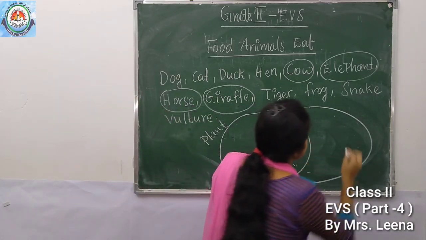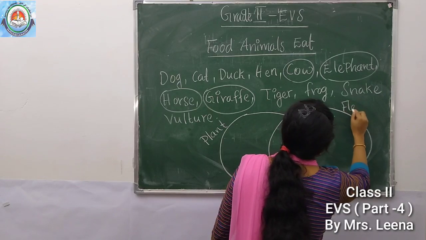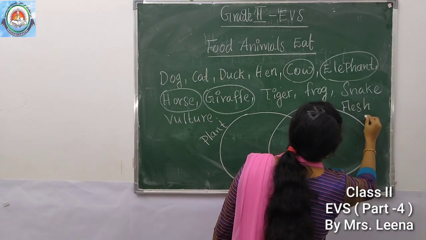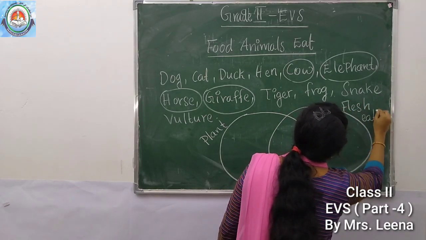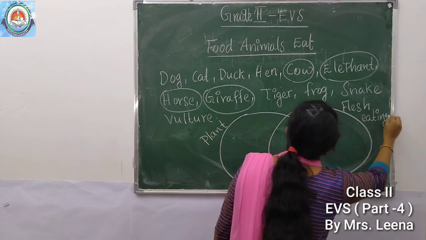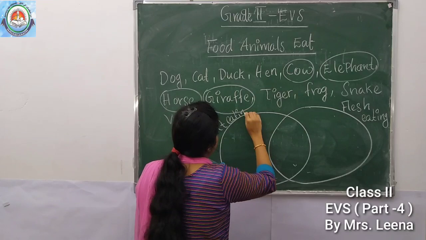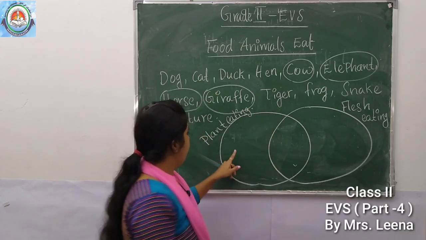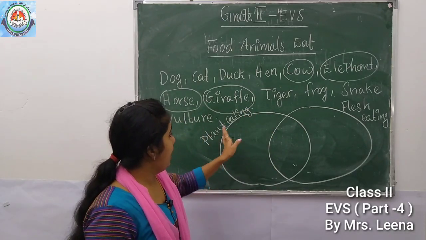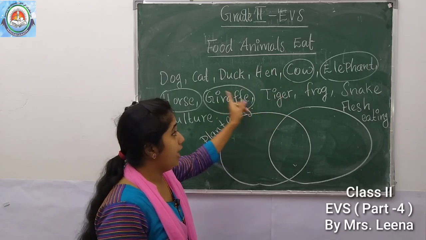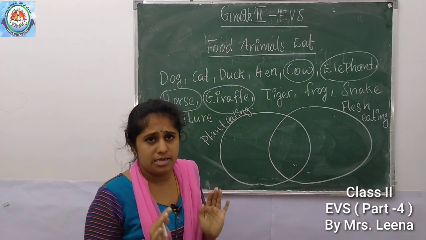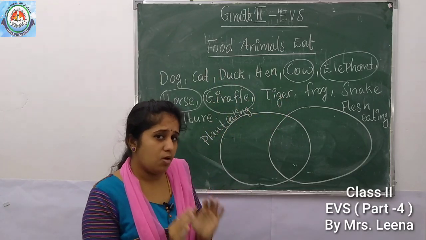Then this is flesh eating animals. This is plant eating animals. Then we can group the plant eating animals. So, which are the animals that eat only plants?